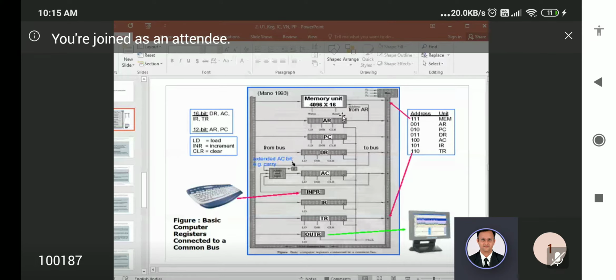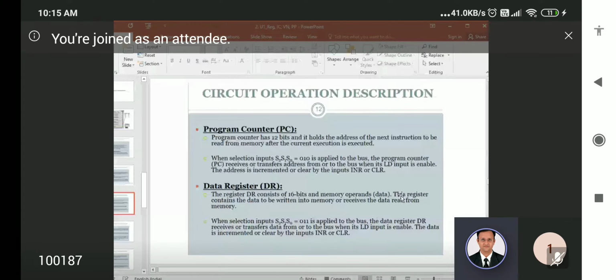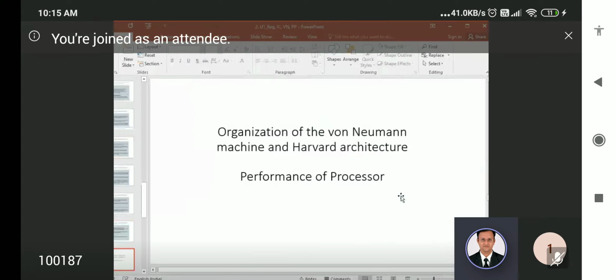When the read signal is passed, it means reading from the memory unit to the bus. Write means writing into the memory unit from the bus. Read signal means reading from the memory unit to the bus. Likewise, the sentences will automatically come. You just read it, you will understand. Okay, thank you, sir.